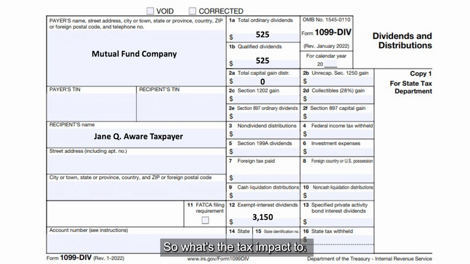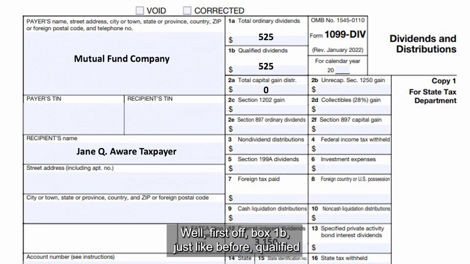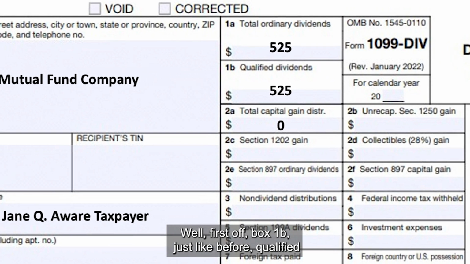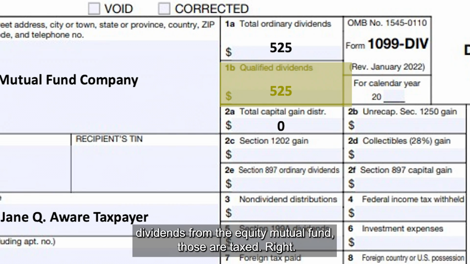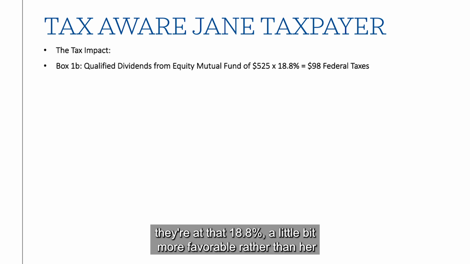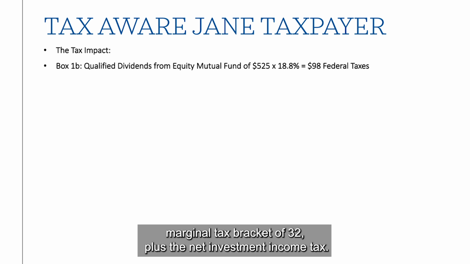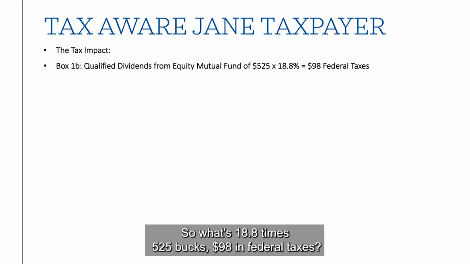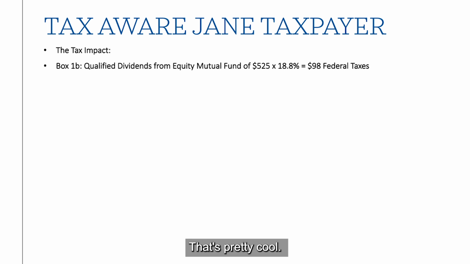So what's the tax impact to tax-aware Jane Taxpayer here? Well, first off, box 1B, just like before, qualified dividends from the equity mutual fund, those are taxed, right? But because they're qualified, they're at that 18.8%, a little bit more favorable rather than her marginal tax bracket of 32 plus the net investment income tax. So what's 18.8 times $525? $98 in federal taxes. Well, that's pretty cool.